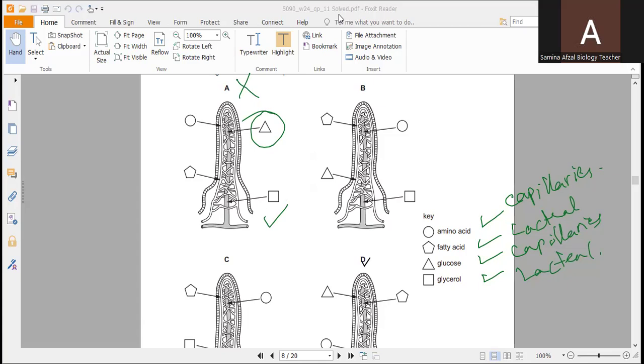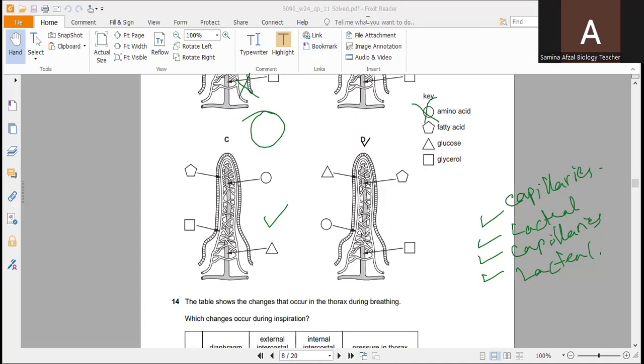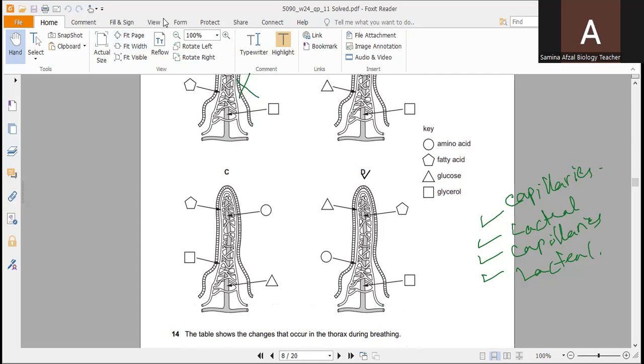B, again, amino acids will not go through the lacteal. And the third option, you can see C is amino acid again. They will not be absorbed by the lacteal, so this is not the correct option.